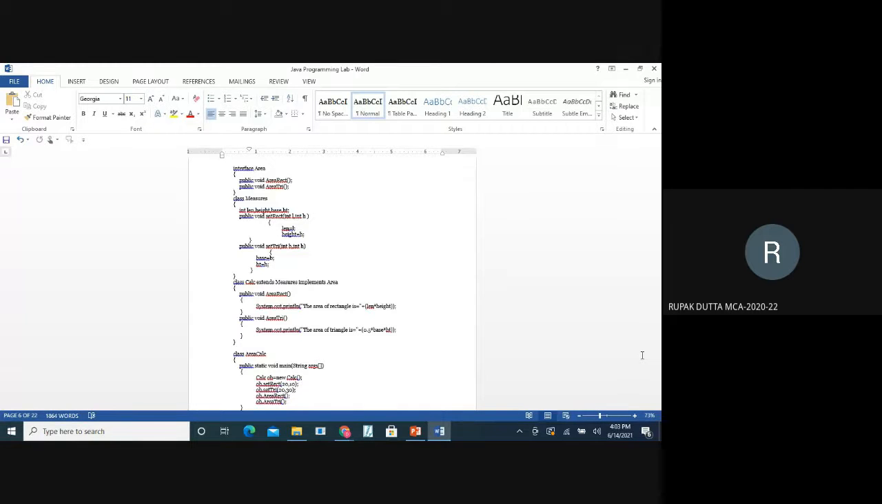Then we come to the final main class, that is AreaCalc, in which the public static void main method is defined. In cal ob we're creating a new object. Then in the upcoming statements we are defining the values of those objects. Then lastly we're calling it.